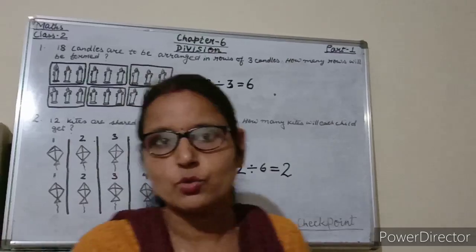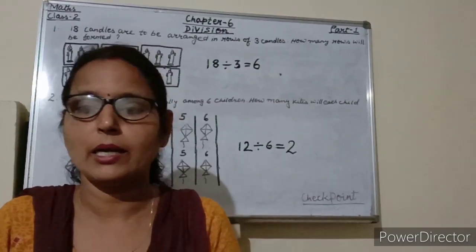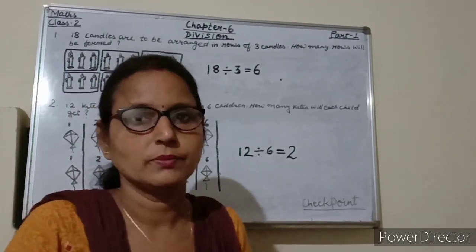So students, today I have taught you division as equal sharing and equal grouping. Now students, note down your homework.